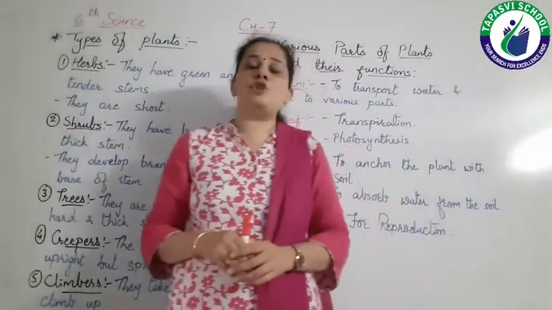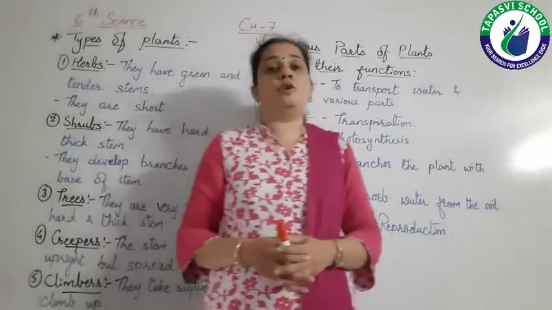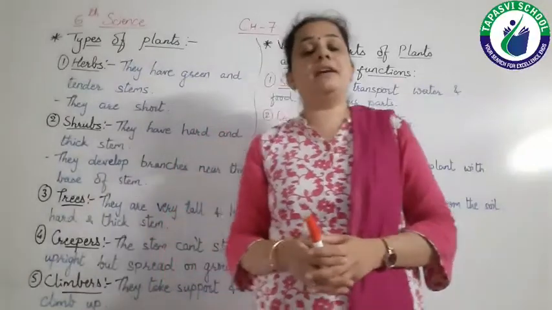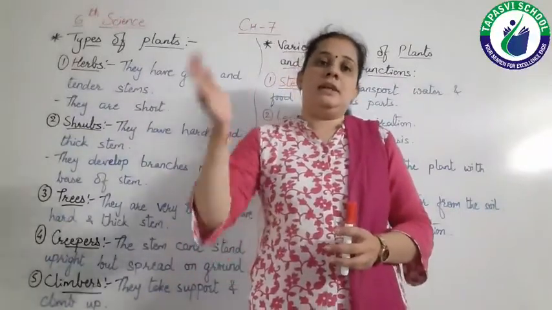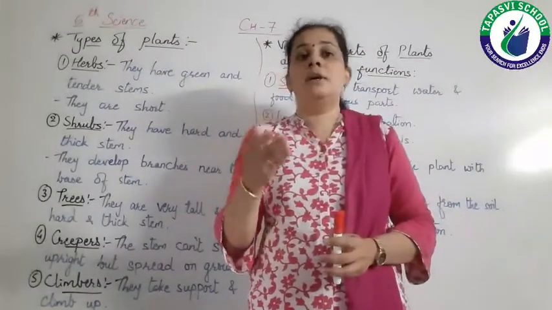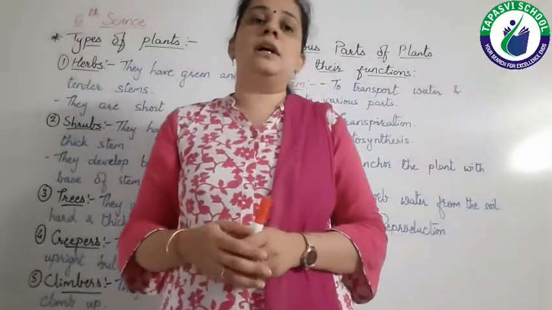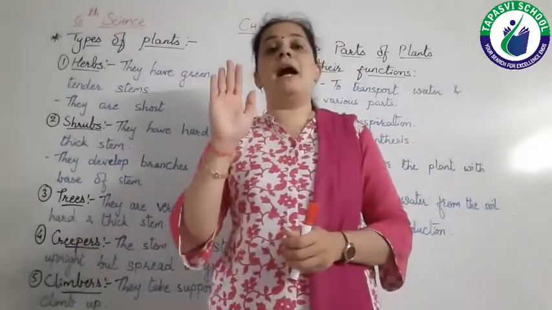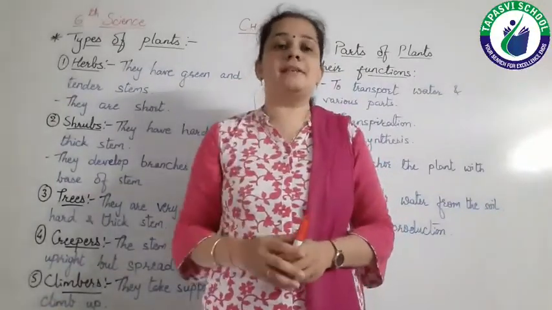So now in the next topic, we have to discuss about the various parts of the plant and of course their function. As we know, the plants are having various parts, like if we start from the down, then roots, then stem, leaves, flowers, fruits, buds, etc. Right? So let's start from the stem. Stem is there to keep the plant upright. The plant is kept upright because of presence of stem.